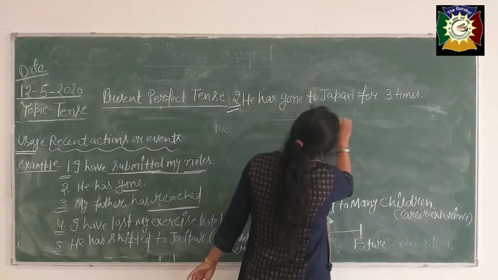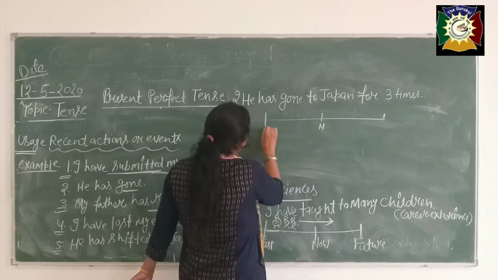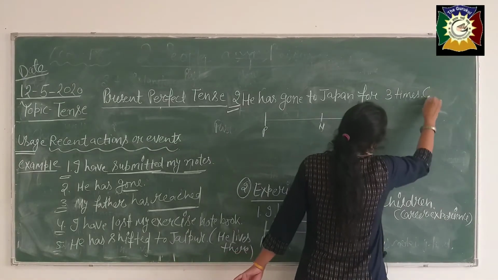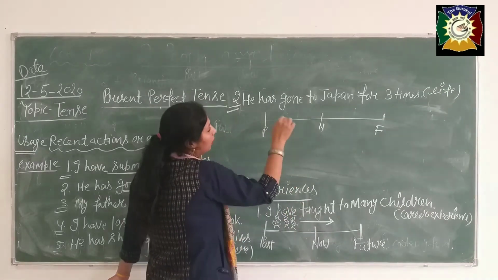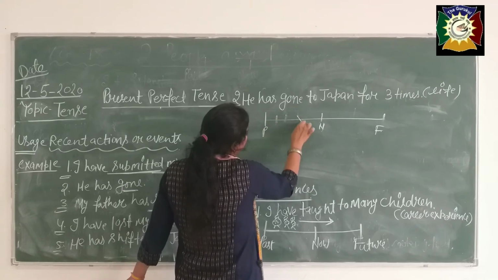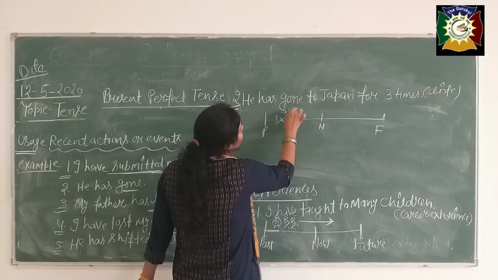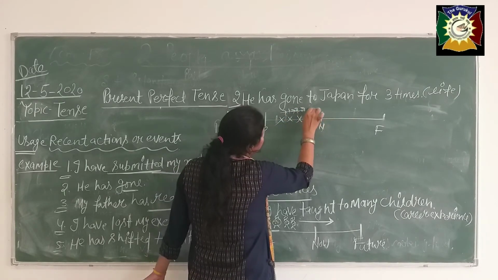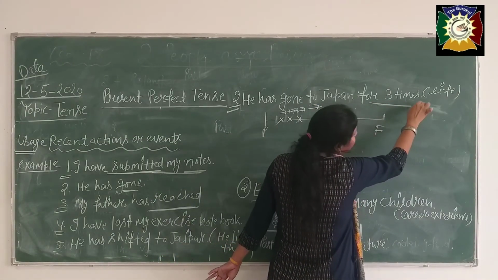See, again, this is now, this is past, this is future, because life is going on. This is the experience of life. Clear? Time period is going on. See, in his lifetime he has gone for 3 times. First, second, 3. Okay, he has gone for 3 times there. It is clear? And in his life period is going on, it means he can go more there than 3 times. He can go more than 3 times.